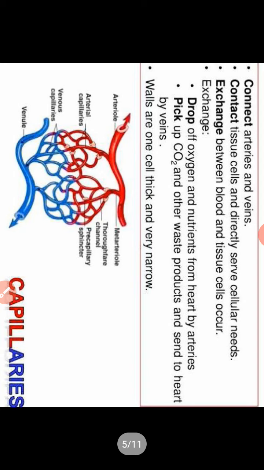Okay, next, the capillaries. The capillaries carry both pure blood and impure blood, but basically they connect arteries with veins. You can see here in the diagram the upper red one is the artery and the lower one is the vein, and between these is a network of capillaries. So capillaries connect arteries with veins.